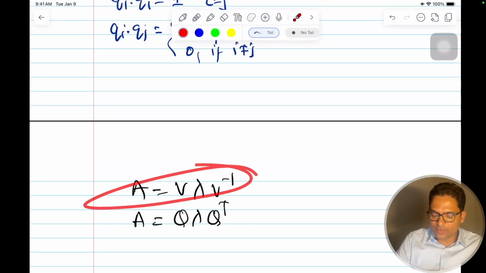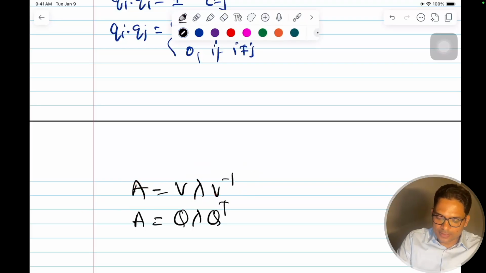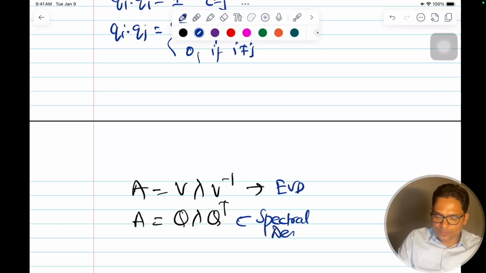This inverse format is your eigenvalue decomposition, your EVD. And this has got a special name, it is called spectral decomposition.